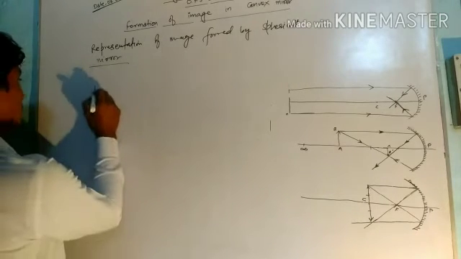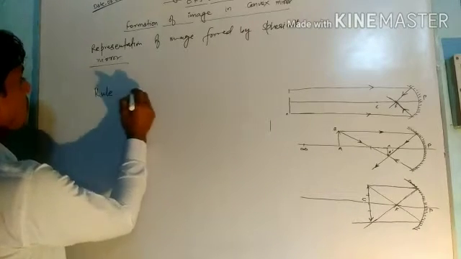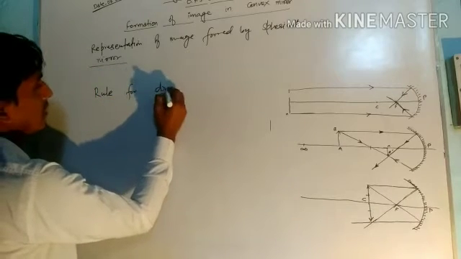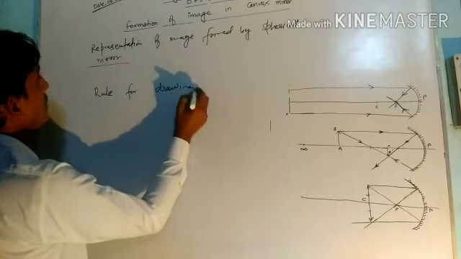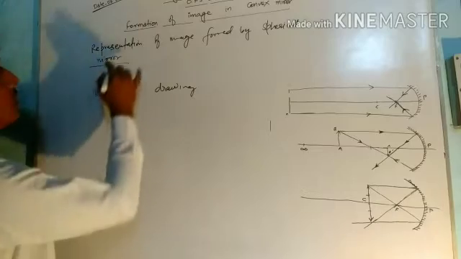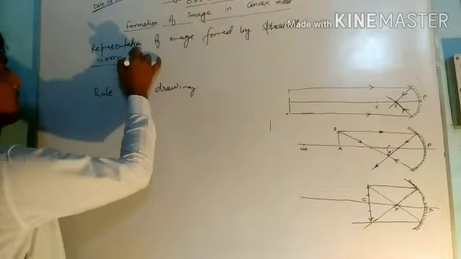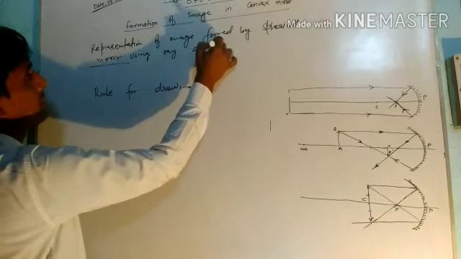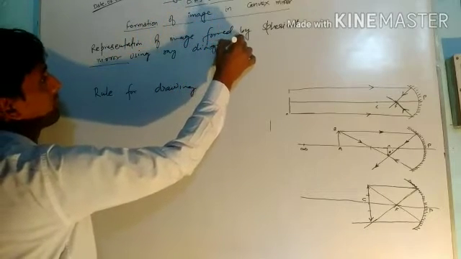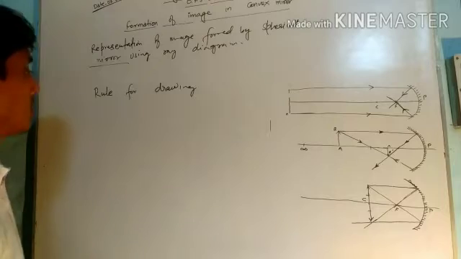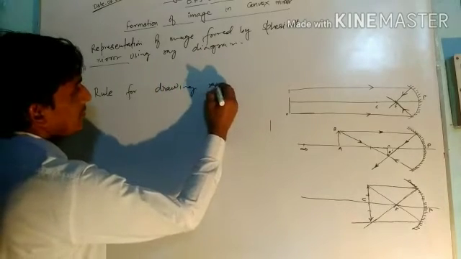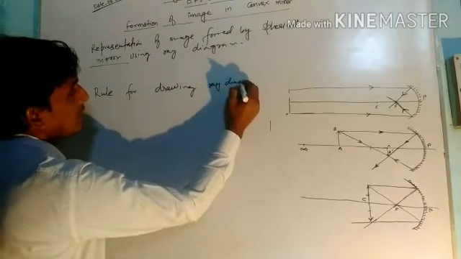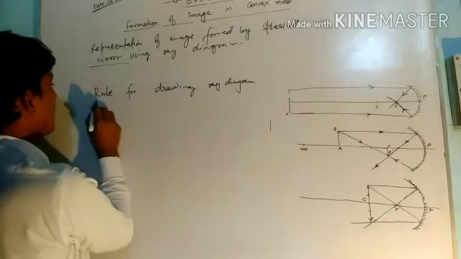So first of all, we have to learn the rules for drawing ray diagrams. So what are the rules?